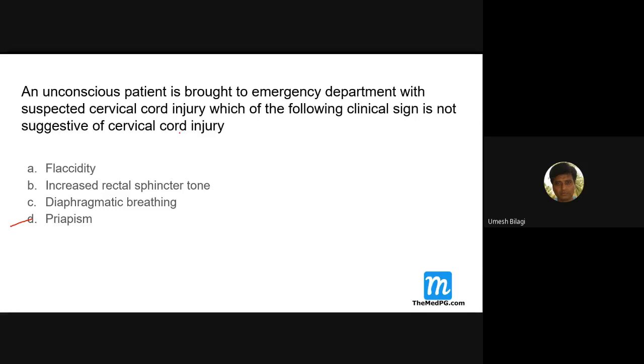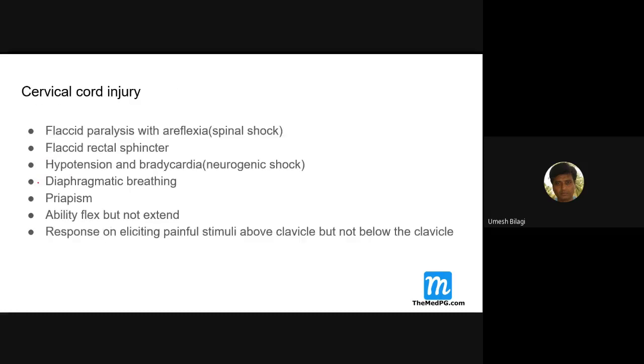In the unconscious patient, is rectal tone increased? No, there is flaccidity of the rectal tone; they lose the tone. So this is not a feature of it. In cervical cord injury, there could be flaccidity because of spinal shock, so flaccid rectal tone will be there. Hypotension and bradycardia are possible because of neurogenic shock. Diaphragmatic breathing and priapism, as I said. Ability to flex but not to extend. Response to painful stimuli above the clavicle but not below the clavicle, because the area of the sternum and above comes from C3, C4 and so on.